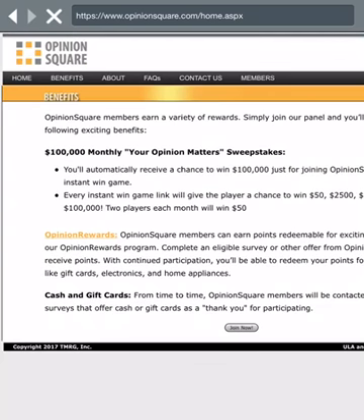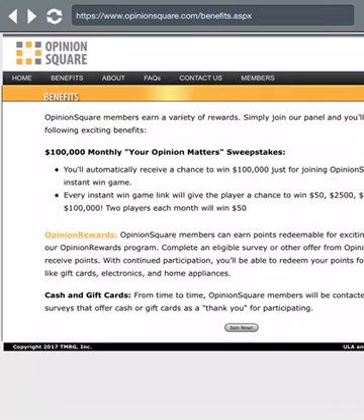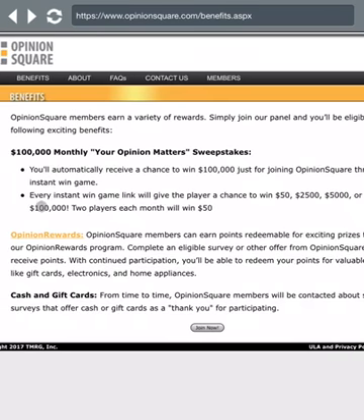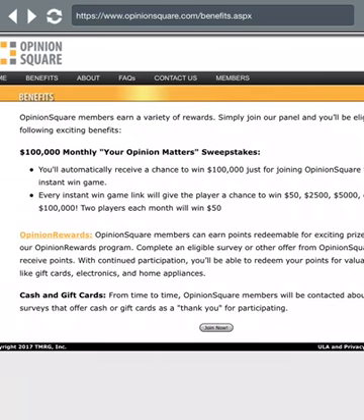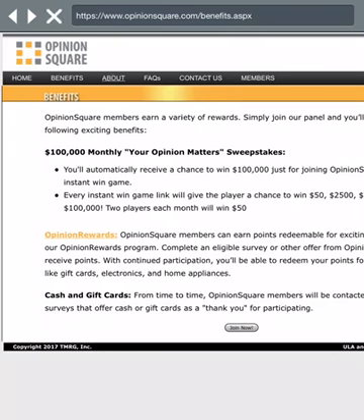And then if you click on the benefits, which was next to the home and near the top, here are the different benefits that you have. Cash and gift cards is down here, opinion rewards. I had a bad feeling I was going to do that. I didn't mean to touch that. Then you got above 100,000 monthly Your Opinion Matters sweepstakes, which you automatically enter just for joining, through the instant win game, and then every instant win game link will give the player a chance to win. So that's something that you could do, and then that's the benefits. And now we hit about.